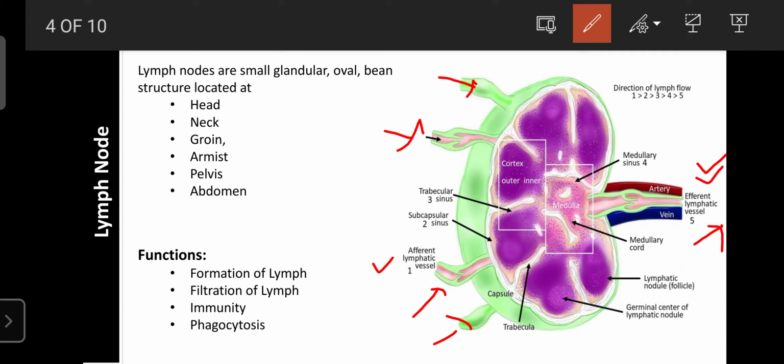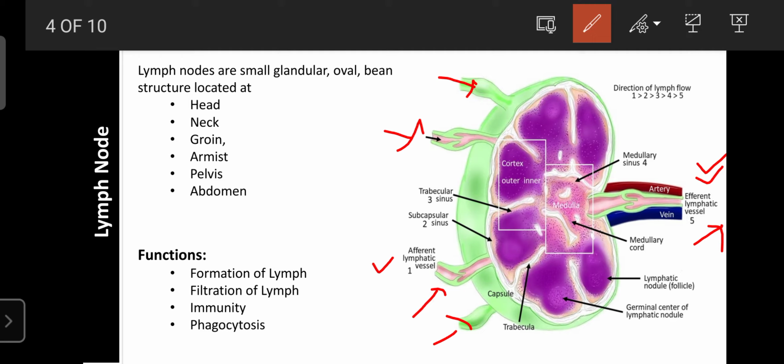The lymph nodes are small glandular oval bean-shaped structures. They are mainly located in the head and neck, in the groin regions, in the armpit, as well as in the pelvis and abdomen. You can carefully observe your neck, your armpit and pelvis.